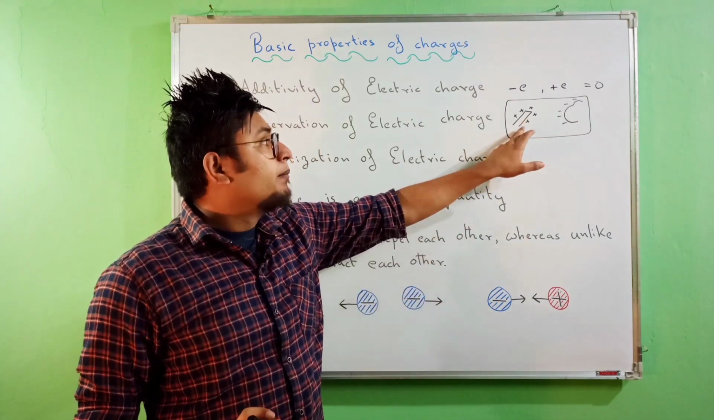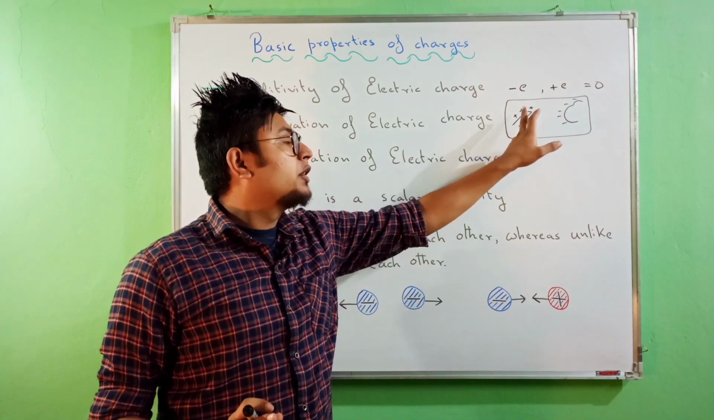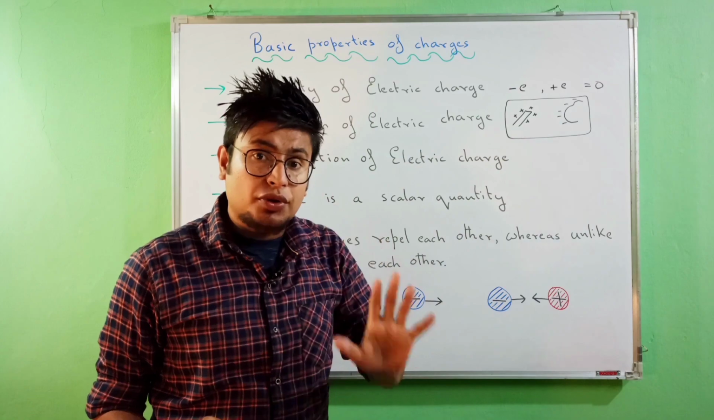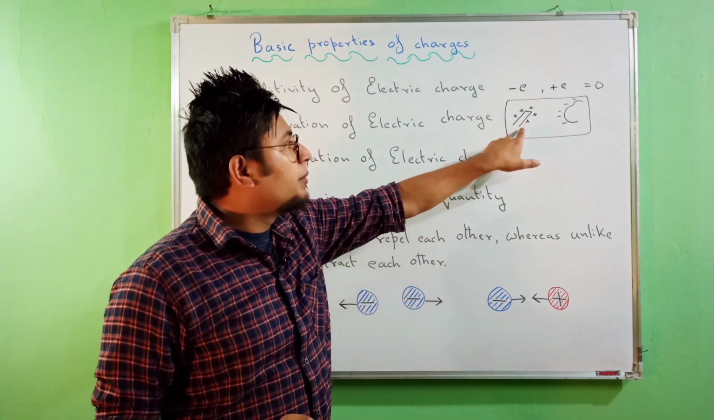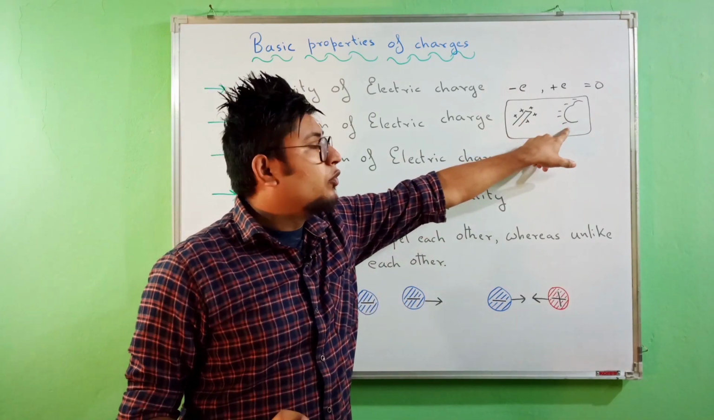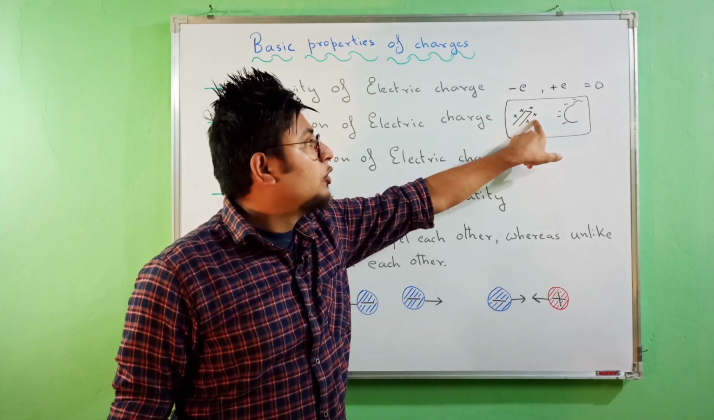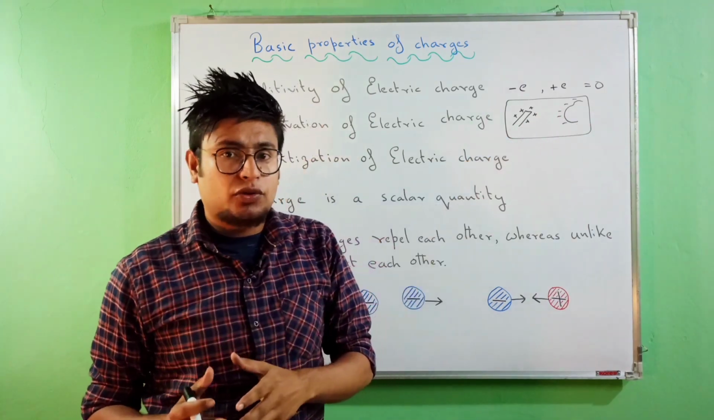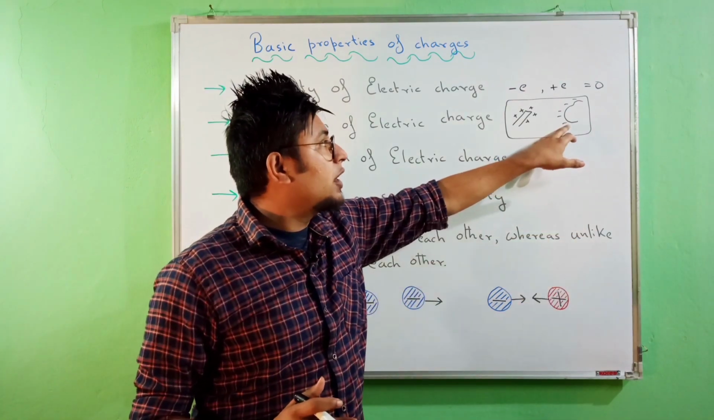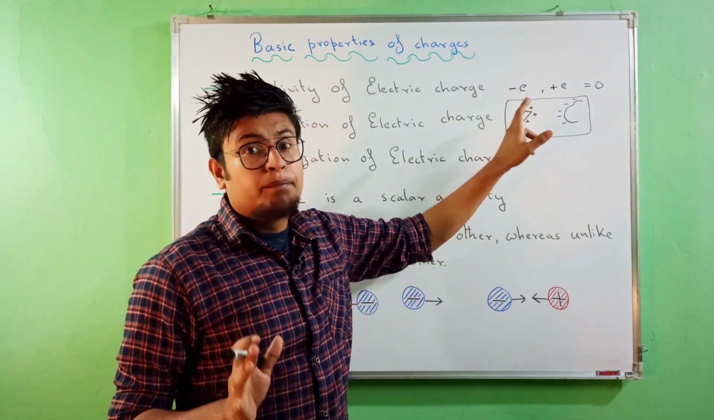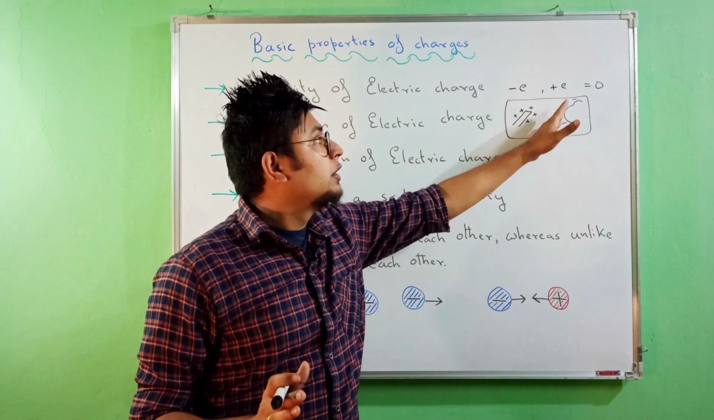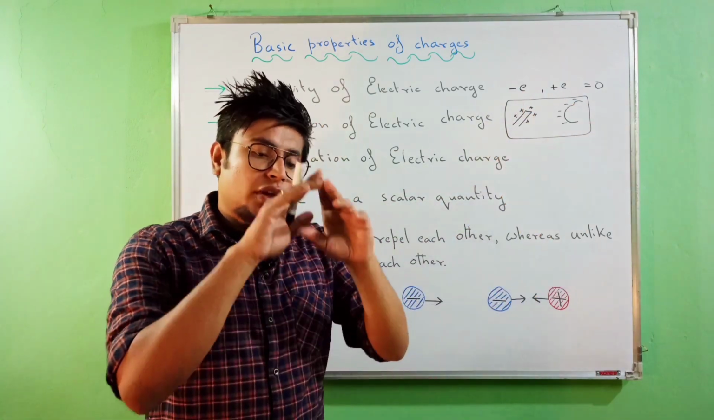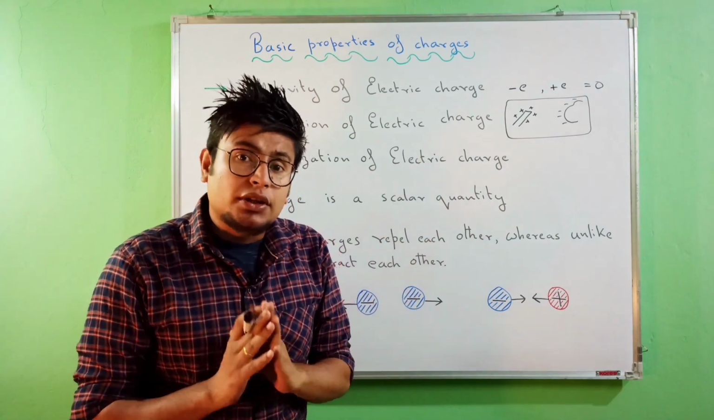That is, before rubbing this cloth with this particular rod, the rod was neutral and the cloth was also neutral. But after rubbing, the rod lost some electrons, whereas the cloth gained some electrons. Hence, the cloth becomes negatively charged and the rod becomes positively charged. But when you bring them close, again it becomes neutral. That is, charge in an isolated system is always conserved.